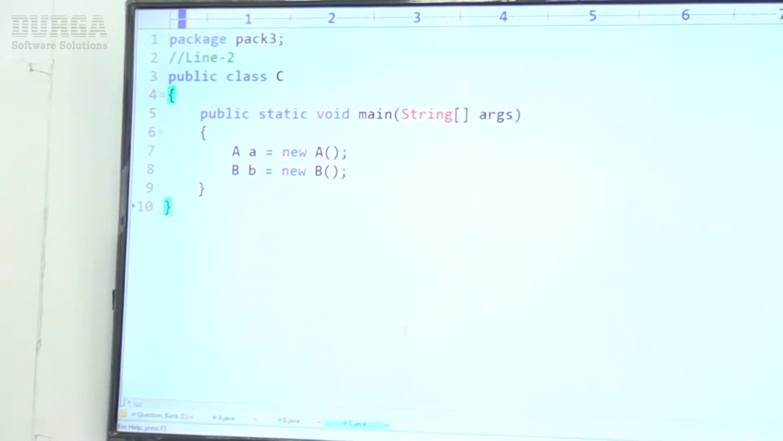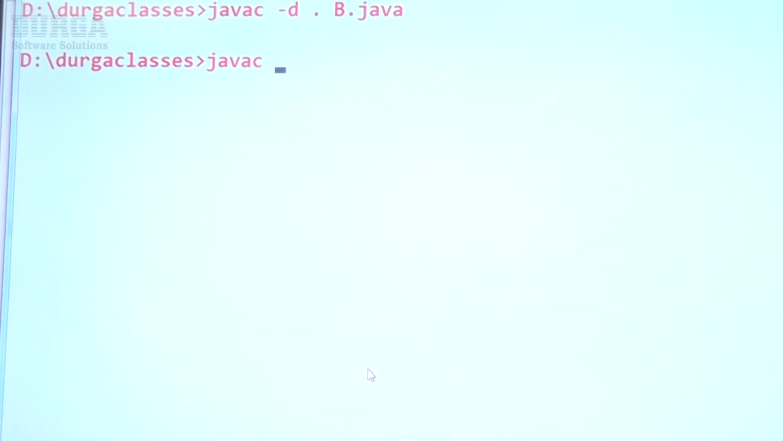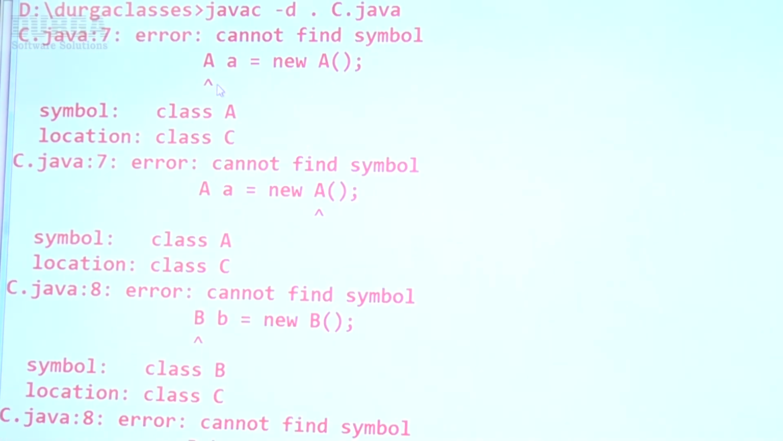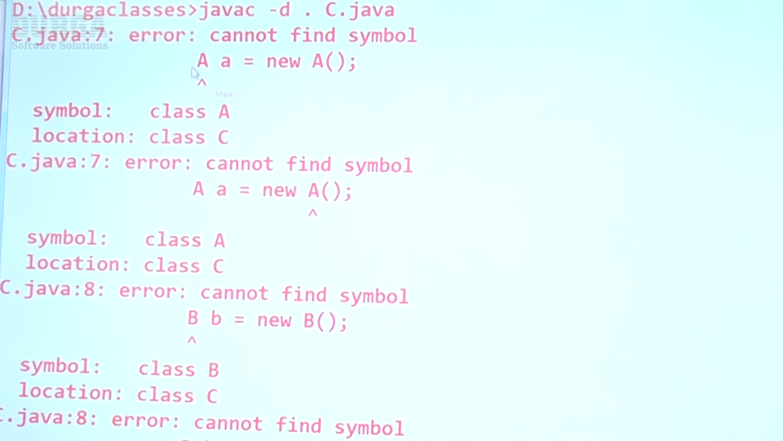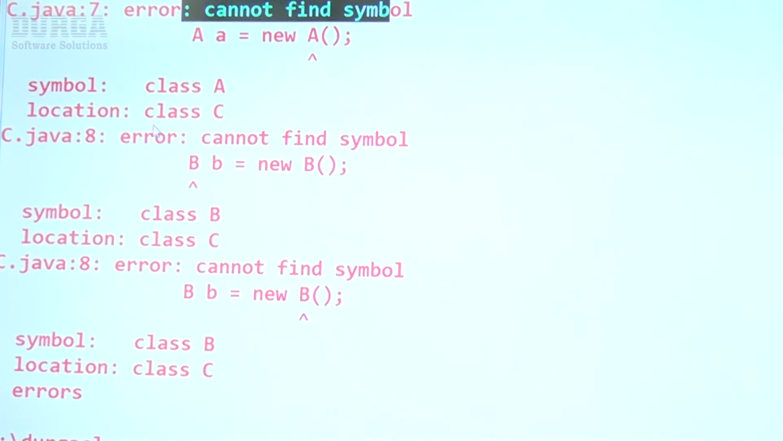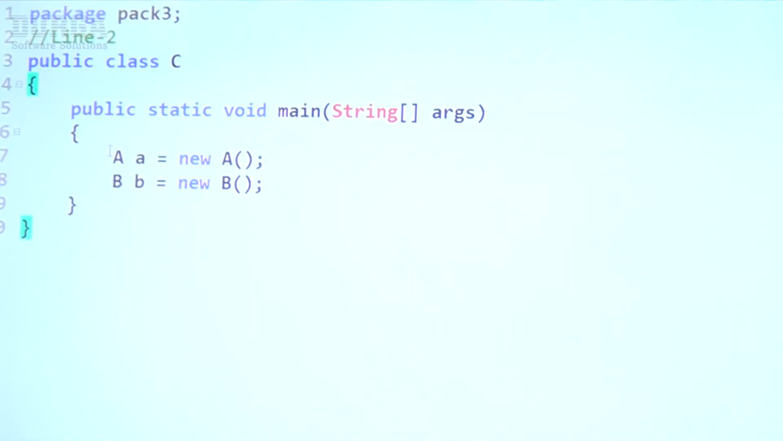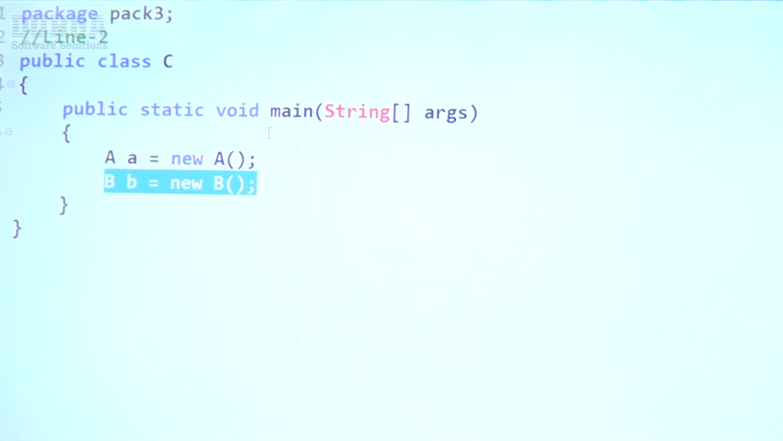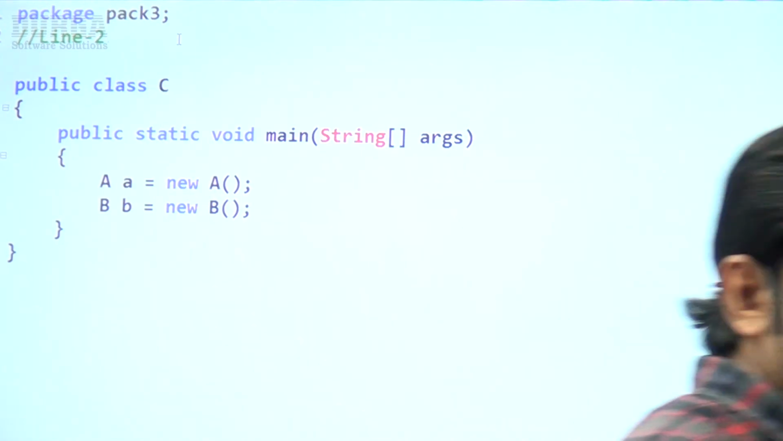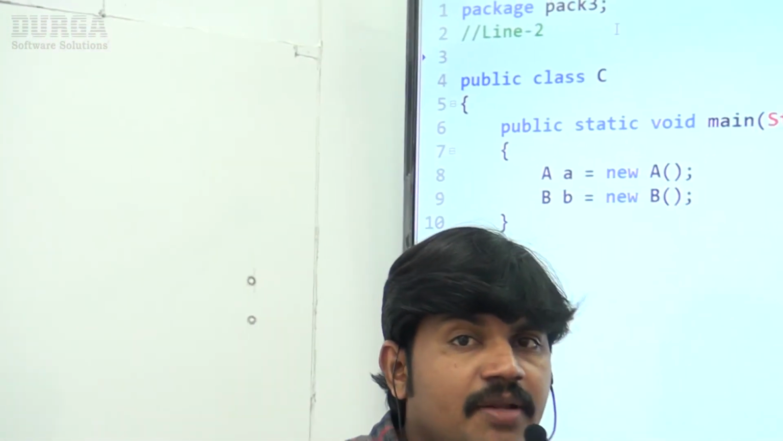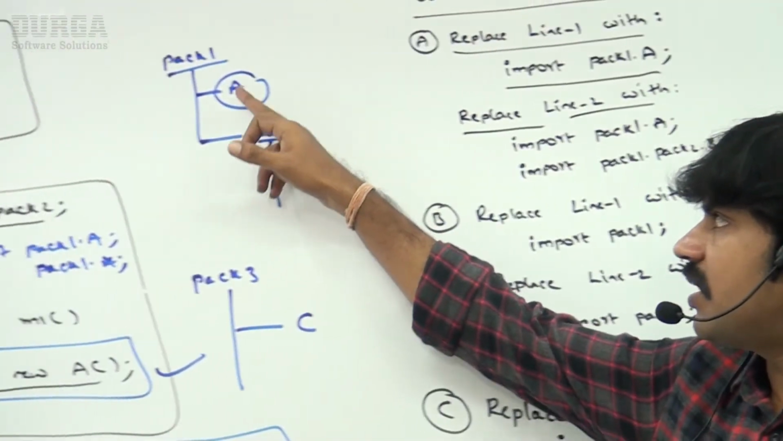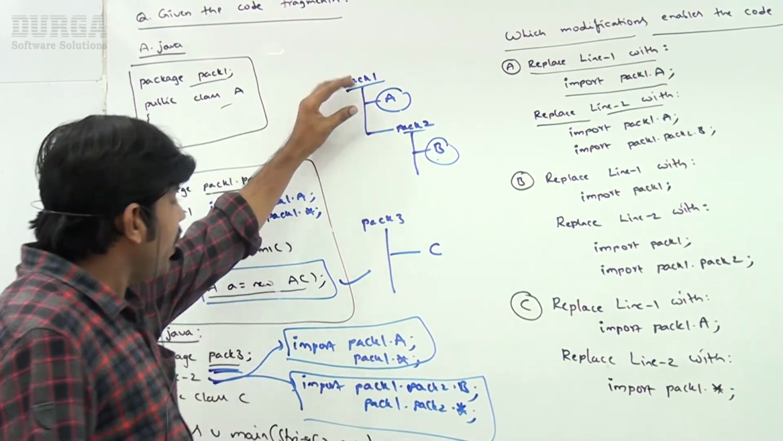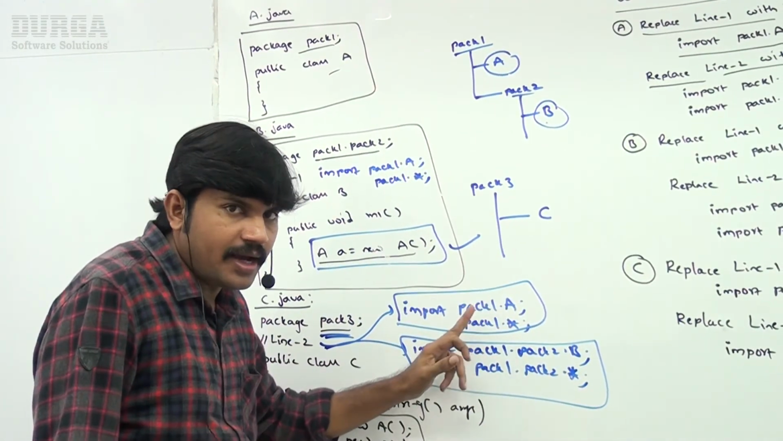Let me compile: javac -d . C.java. If I do it like this, immediately 3 or 4 errors we are going to get. Where is A, and after that where is B? Here 2 times A and here 2 times B, total 4 compile time errors. Now where is A available? A is available inside pack1. That's why, to make A available, import pack1.A or pack1.*.